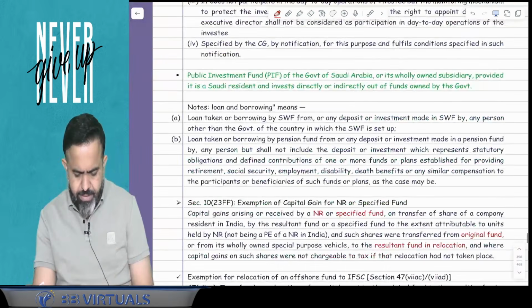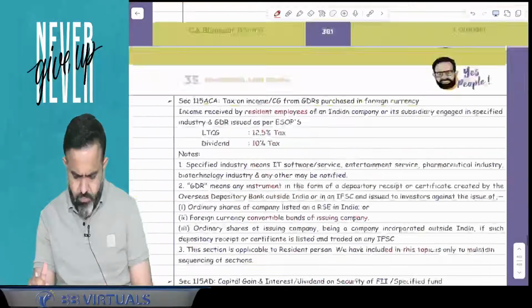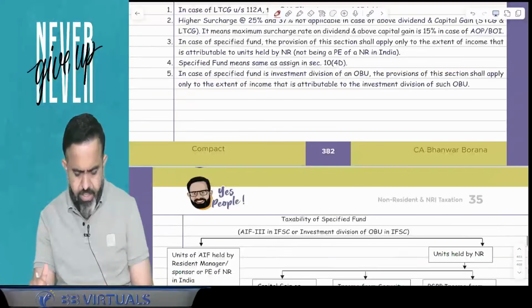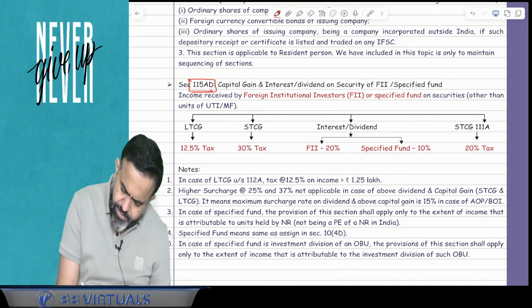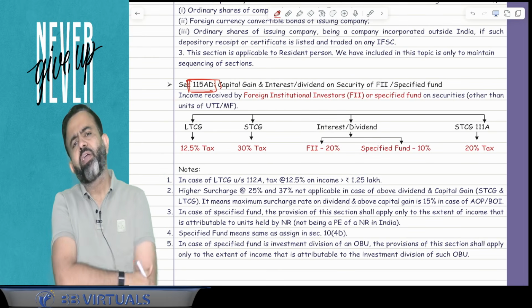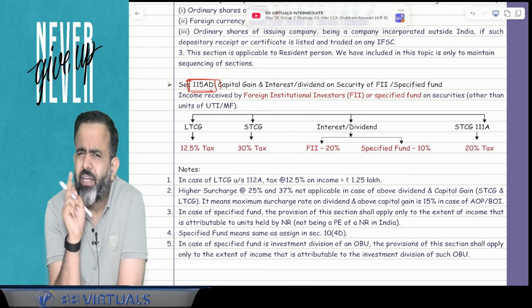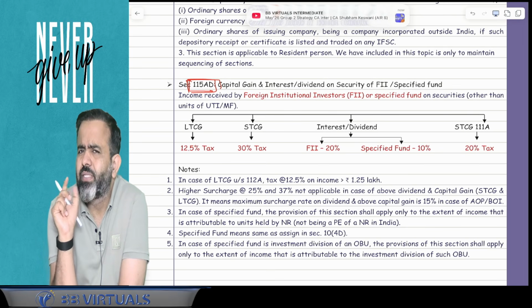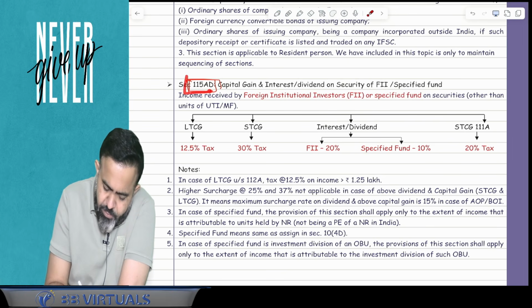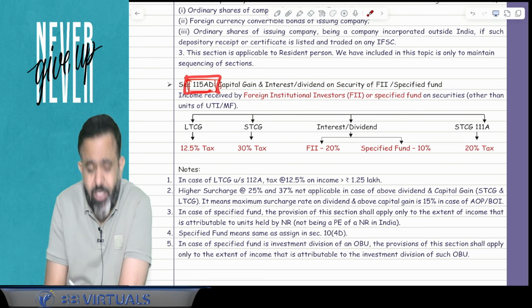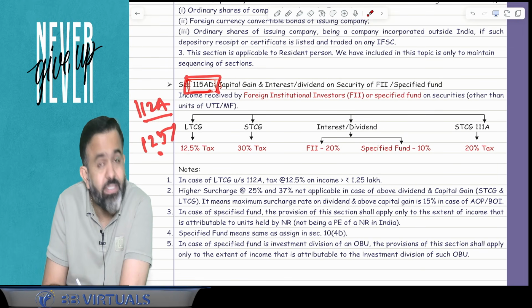After this, guys, in non-resident taxation, under section 115AD there is one small change. 115AD is related to FII, foreign institutional investors. Last year, what happened? There was one mistake in the law. Under section 115AD, they mentioned that if 112A is applicable, then the tax rate is 12.5%.